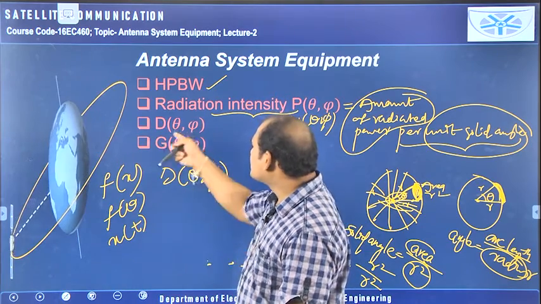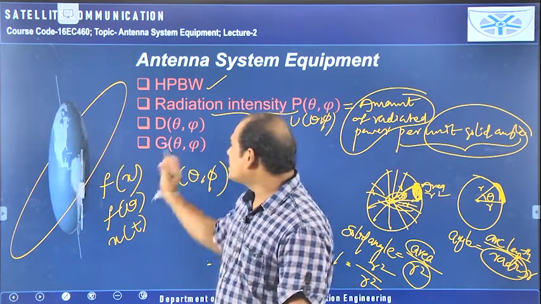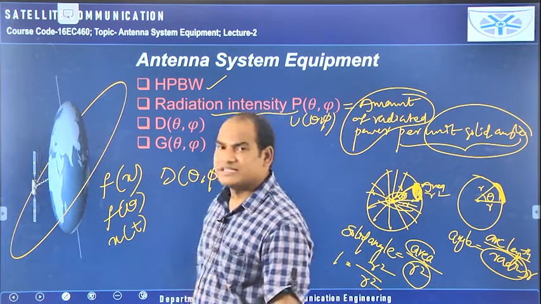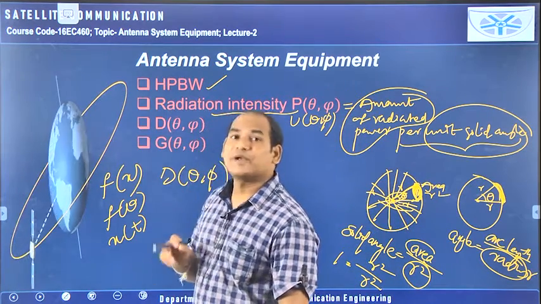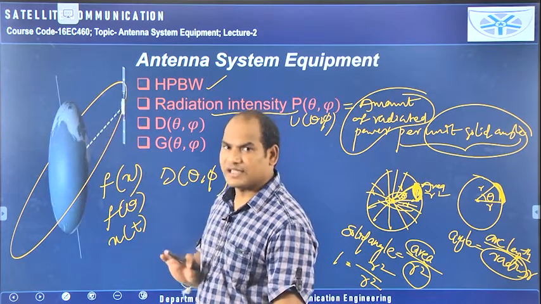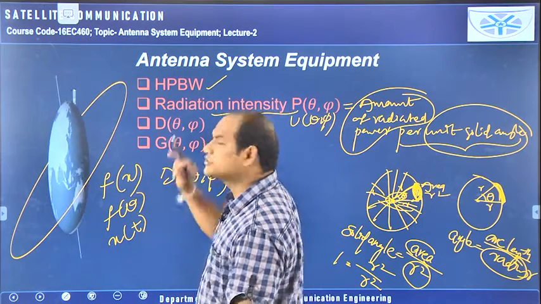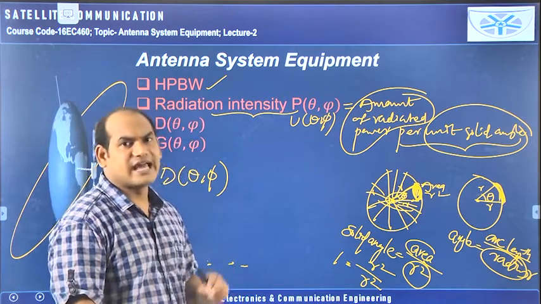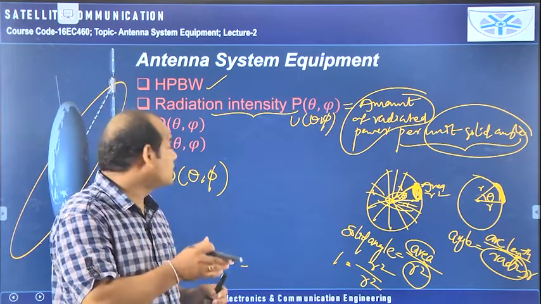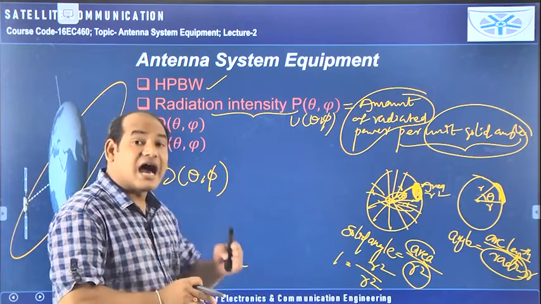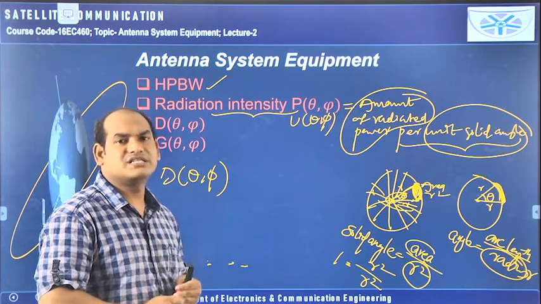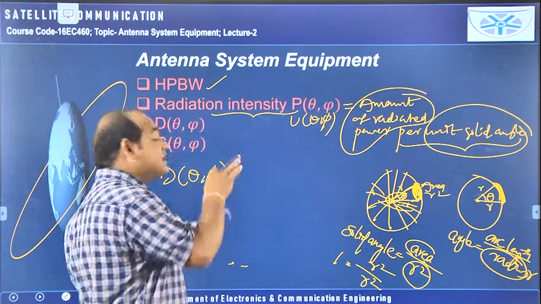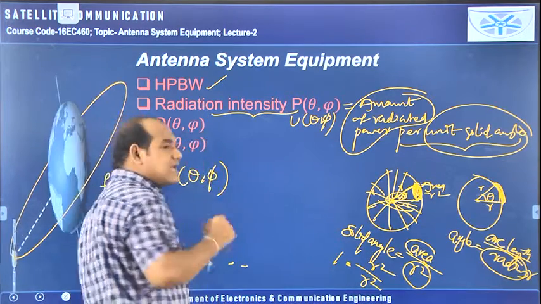Similarly, if you see D of theta comma phi, G of theta comma phi and P of theta comma phi, within the bracket two variables are there, meaning this D depends on two independent variables, theta and phi. So I can tell it is a two dimensional signal because it depends upon two independent variables. In which direction maximum directivity is available, or minimum directivity, or zero directivity, all those things are different. That's why we have to include the variables here.